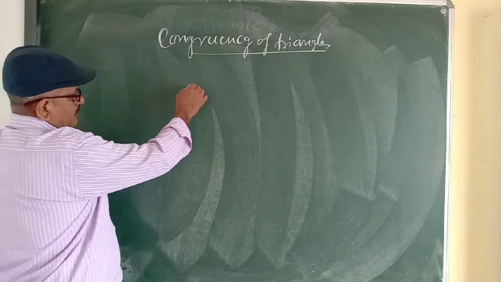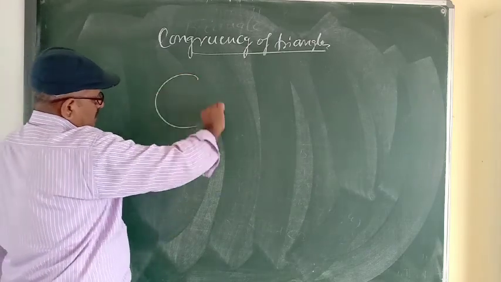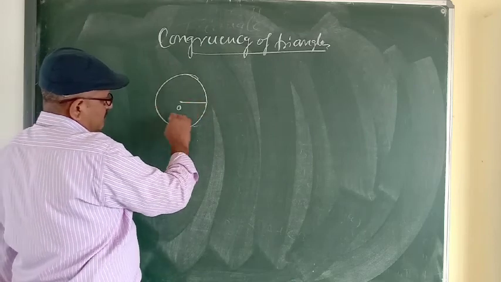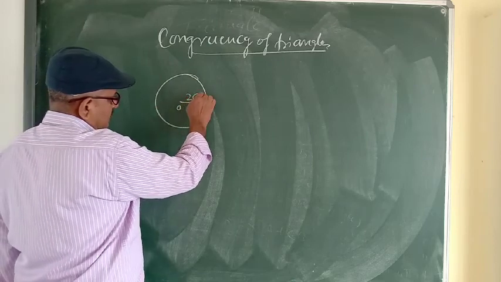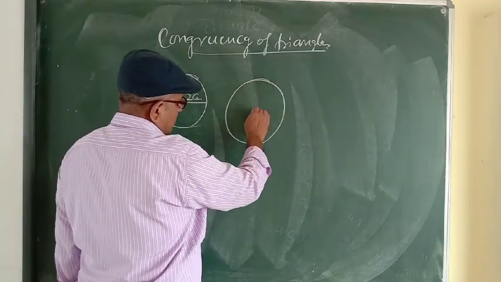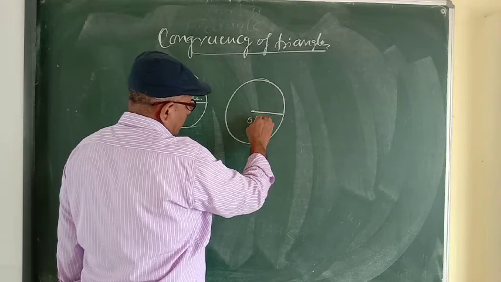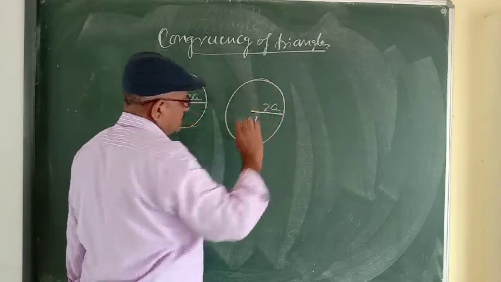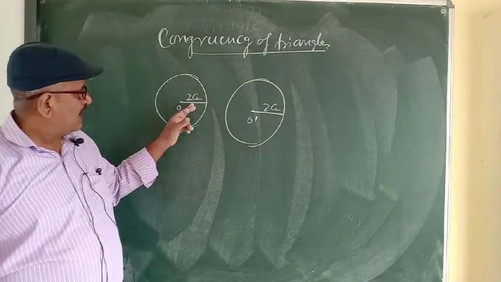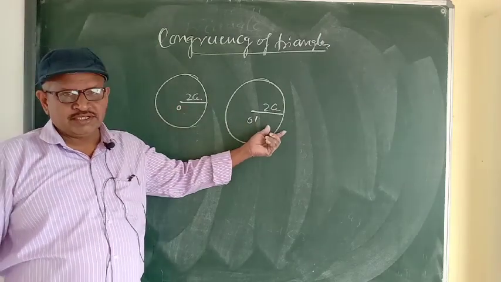See an example. Suppose there is a circle whose center is O and radius is 2 cm. Draw another circle whose center is O dash and radius is 2 cm. Both circles have the same radius, 2 cm.